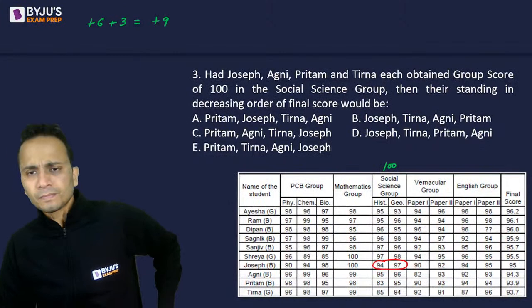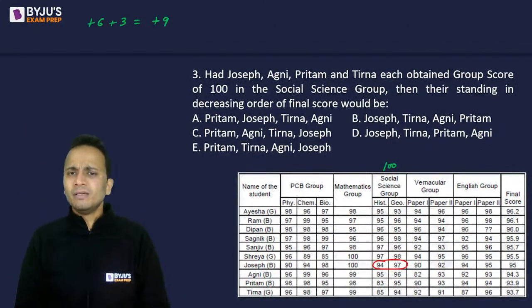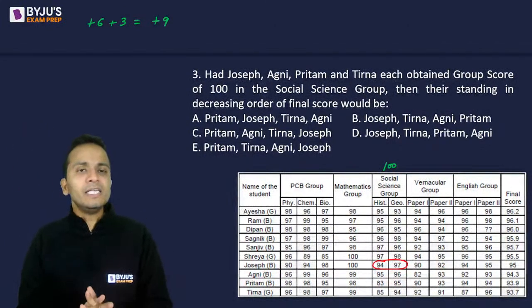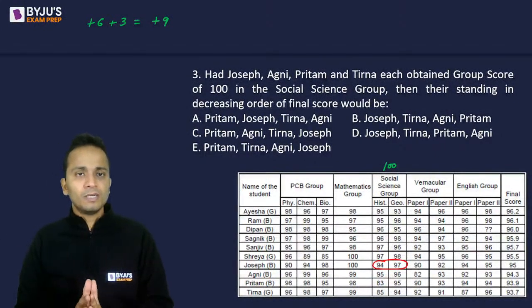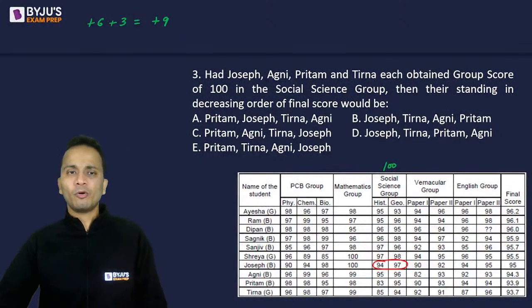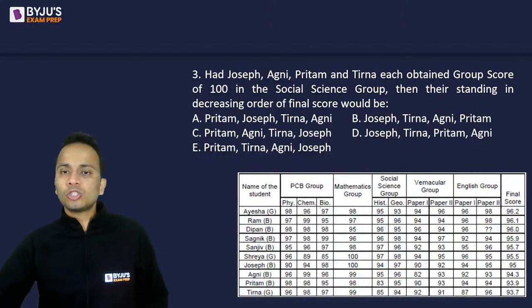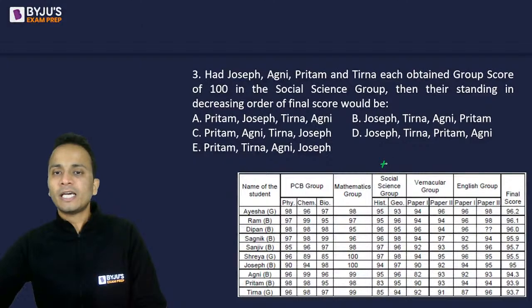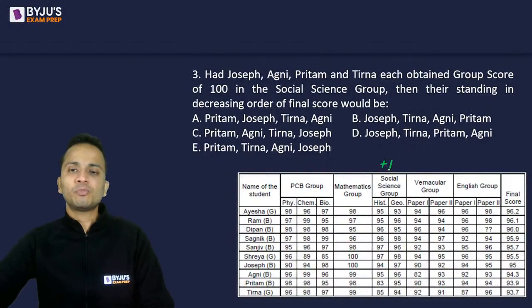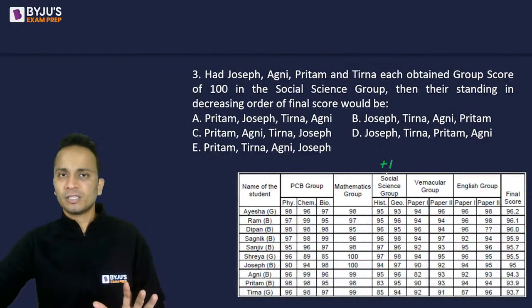All right. Now in the social science group, an increase of 9 will affect the final score. Now we need to know how this will affect it, by how much the final score will increase. Okay. So let us forget about this 9. Now social science has 2 subjects. Let's say in the social science group, the marks is increased by 1 in any of the subjects.